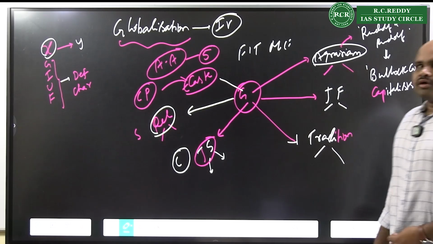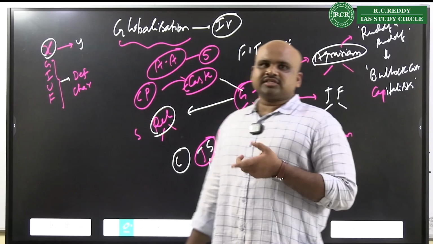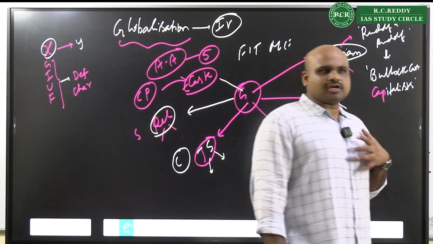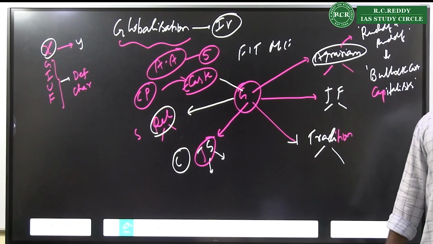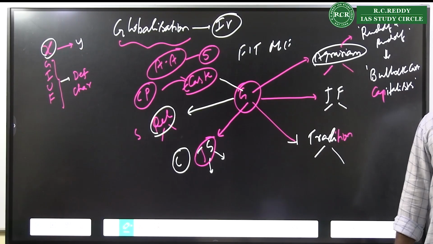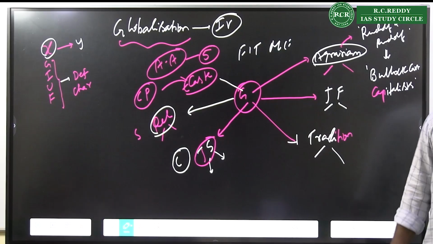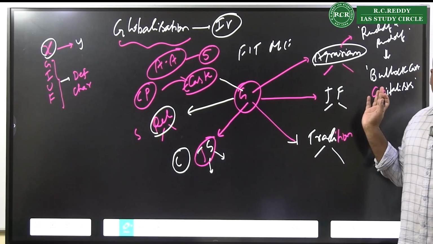That means with the advent of globalization, capitalist tendencies are slowly entering the agrarian structure and agrarian relations, and that is what is observed with respect to bullock cart capitalists.